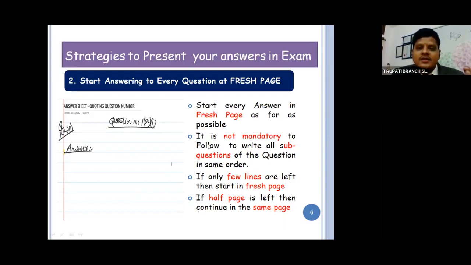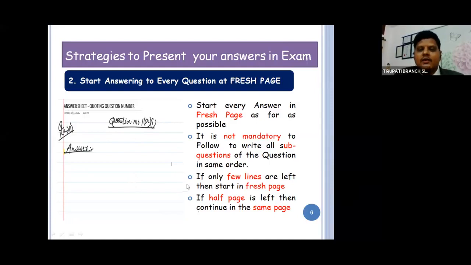So the second point I want to share: it is not mandated to write all sub questions of the question in the same order. Sir, it is my wish, sir. I will write question number 1A, then I will go and write question number 1B in some other order. What do you want? Question number clarity I have given, visibly I have written, answer I have written. Do the paper evaluation. Beautiful. Beyond that, you cannot give any clarity to me. That clarity is more than sufficient for me to do paper evaluation.